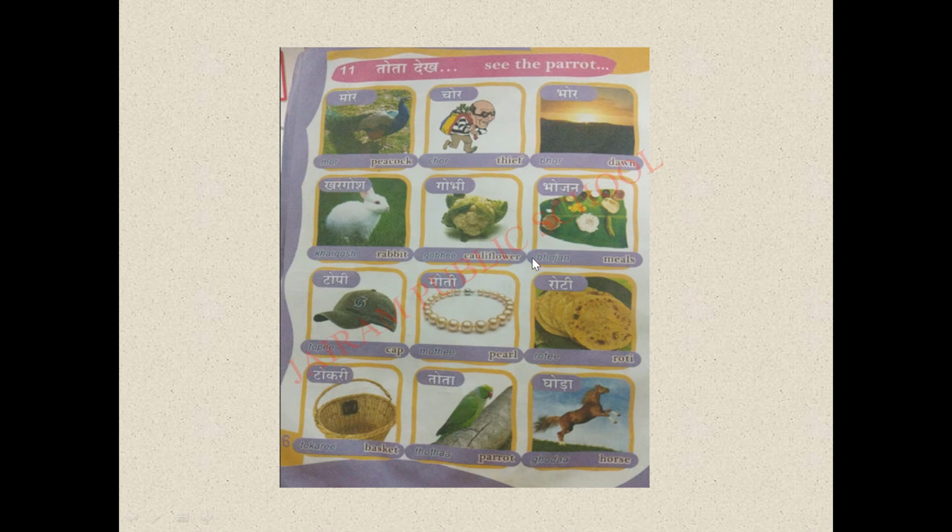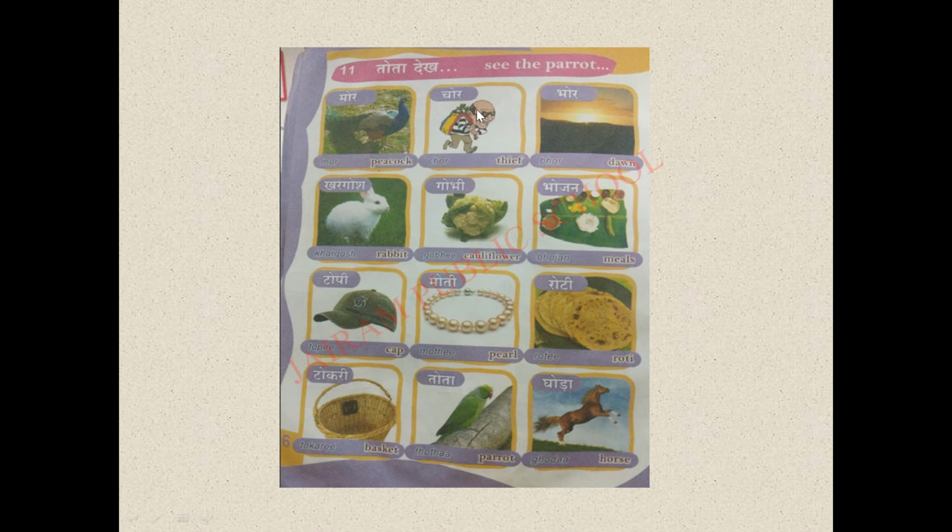Here also we have some words. For an example, more. First word is what? More. More means what? See the picture. It is a picture of a peacock, isn't it? So here we have O ki matra with the letter ma. So ma becomes what? Mo. Mo, ra, more. More means what? Peacock.